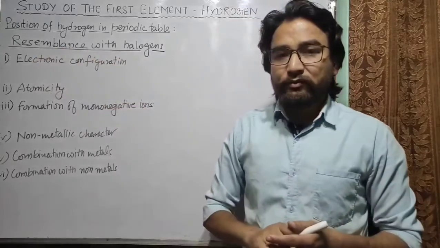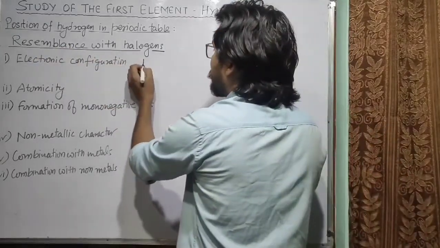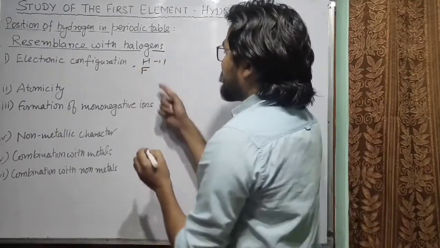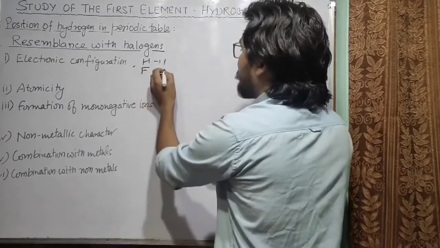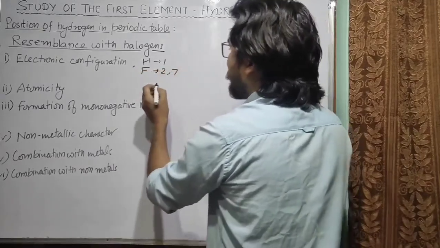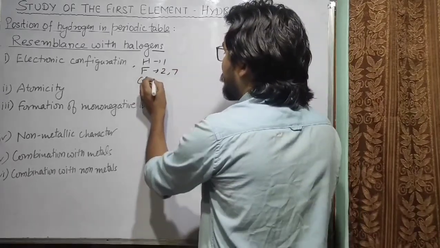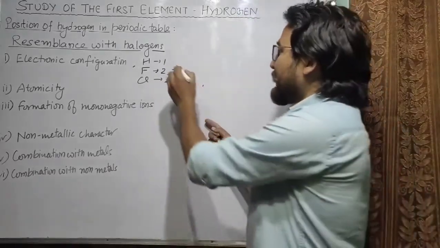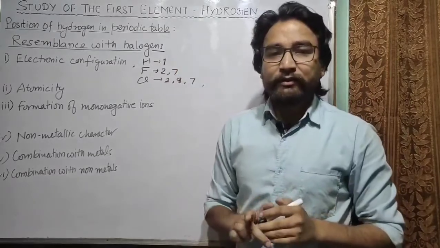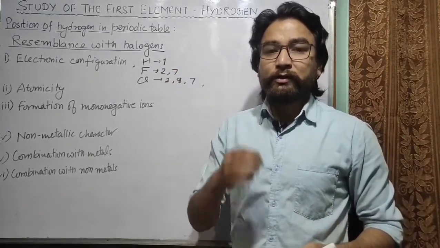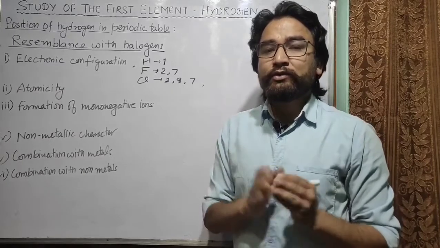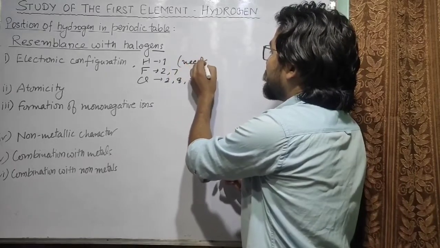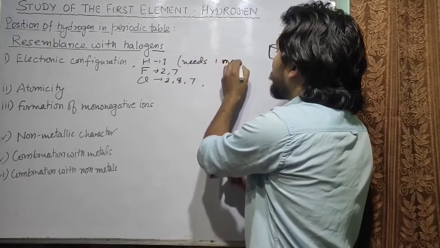The first is electronic configuration. The electronic configuration of hydrogen is 1, you already know this. Now about the halogens, the electronic configuration of fluorine is 2, 7, and the electronic configuration of chlorine is 2, 8, 7. So you can see that hydrogen has 1 electron in its first shell. It requires 2 electrons to complete it, so it needs 1 more electron.